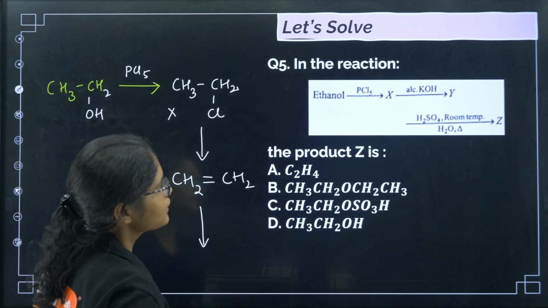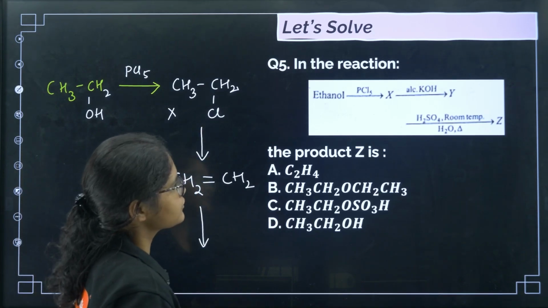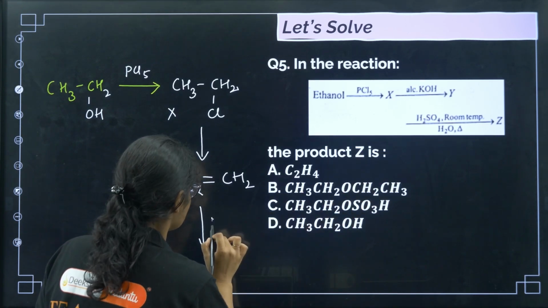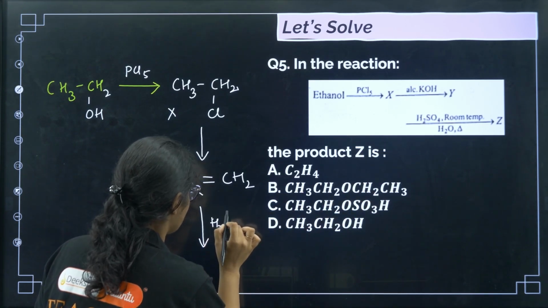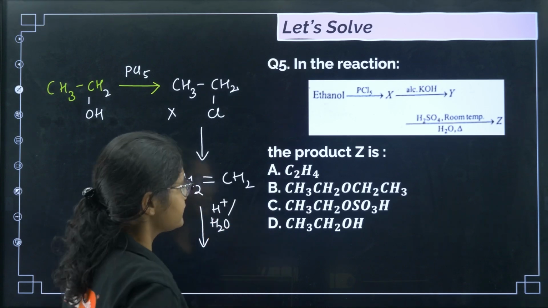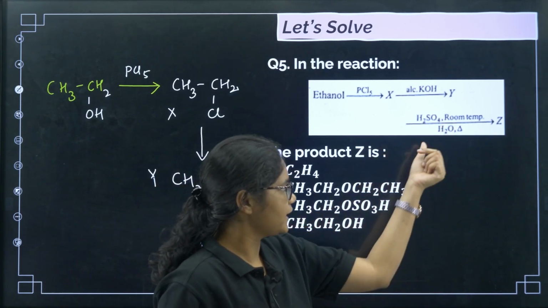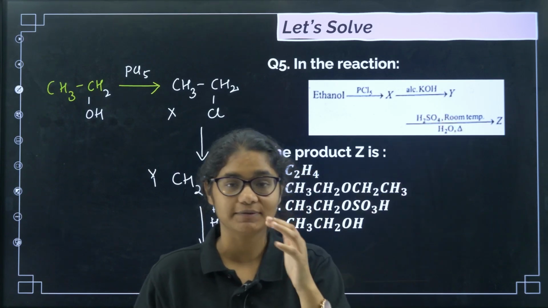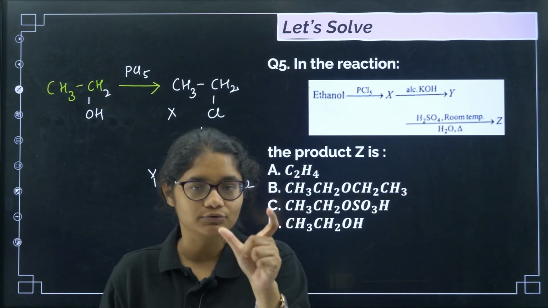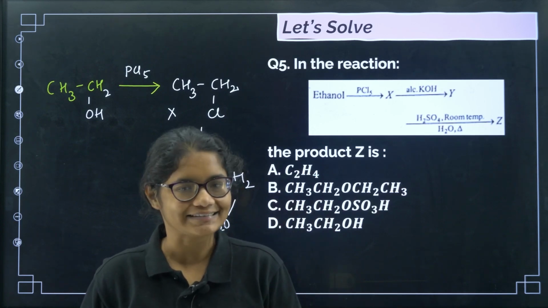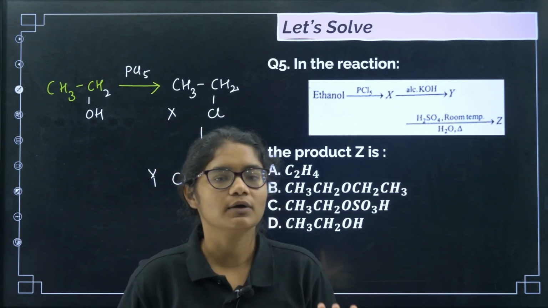Then after this, concentrated H2SO4 at room temperature, so addition of water, and you have H plus water. So we write H plus H2O, right? Here H2O is there, but H plus is not given directly, but H2SO4 is given, right? And H2SO4 is nothing but an acid, right? So in acidic medium, you are adding water. So what does it do?